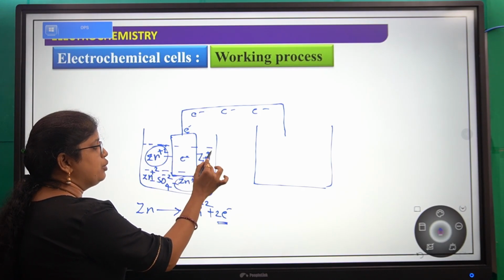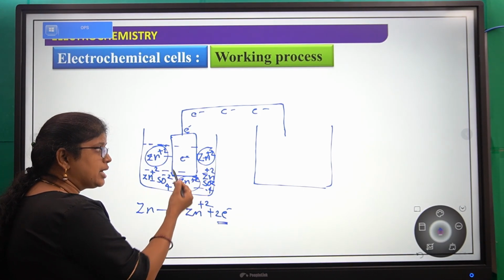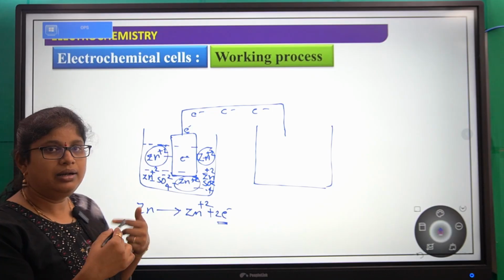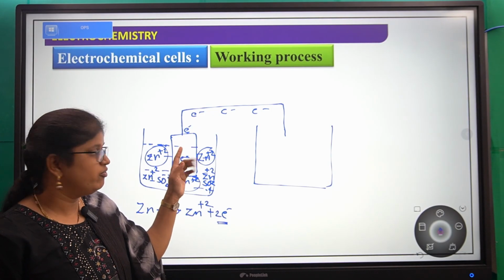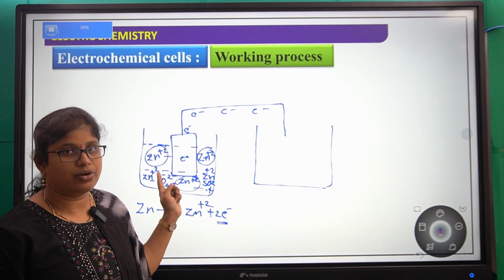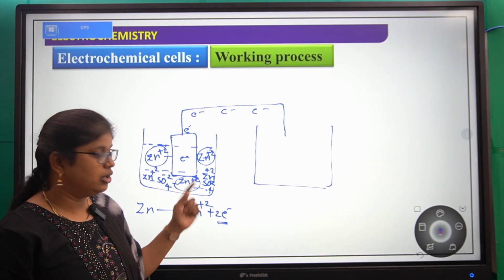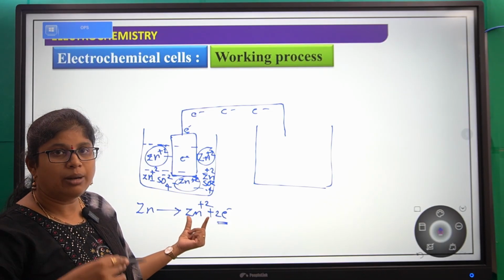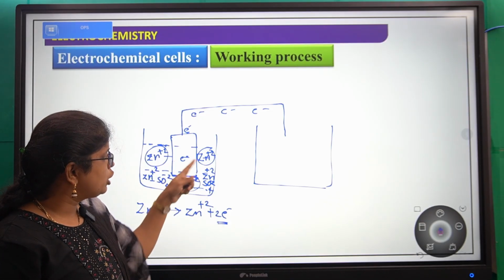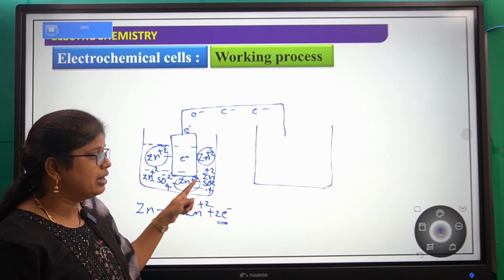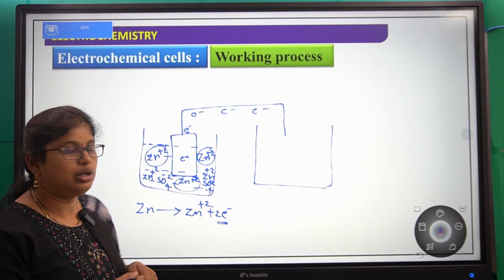Okay, so now zinc plus 2 ions are coming from that metal electrode, the metal rod. We have taken a zinc metal rod here, right? So from that metal rod we are getting more zinc plus 2 ions, and they are entering into this solution.